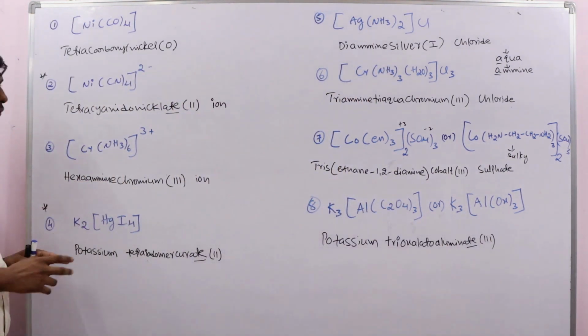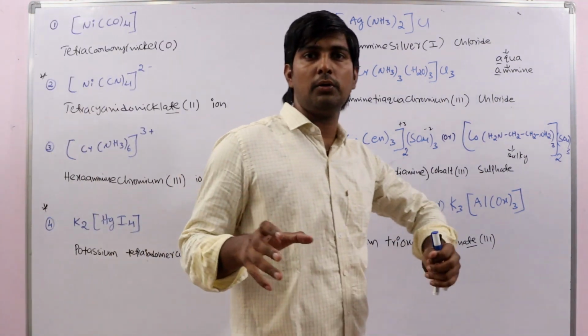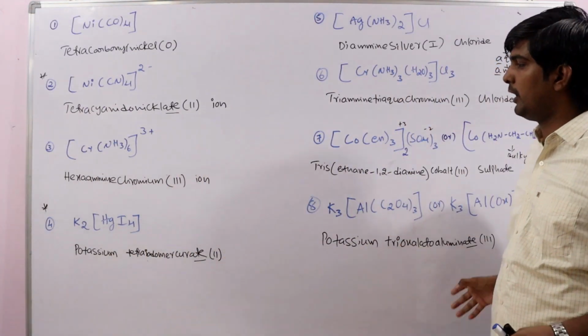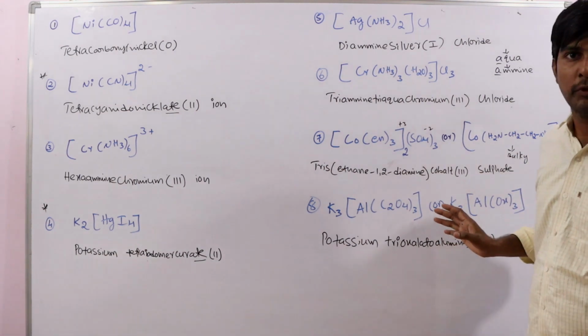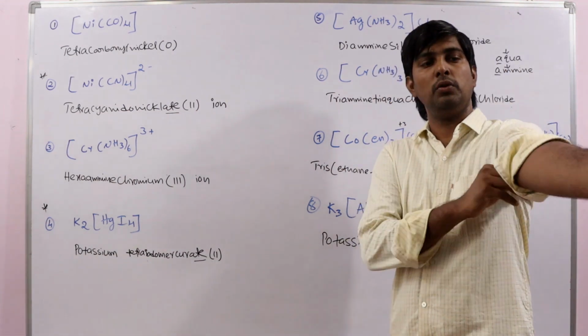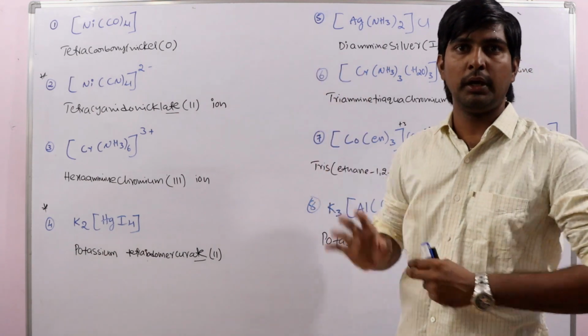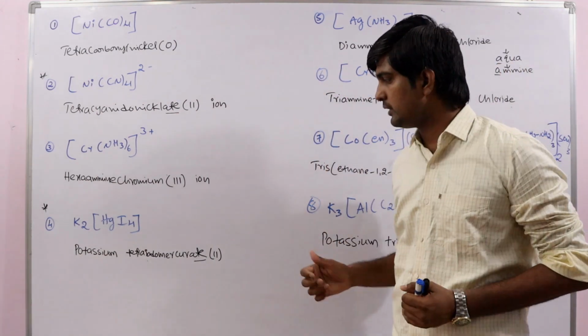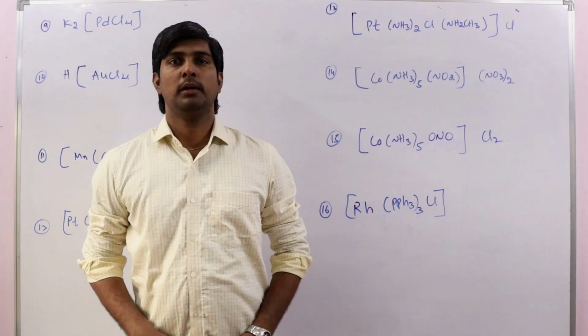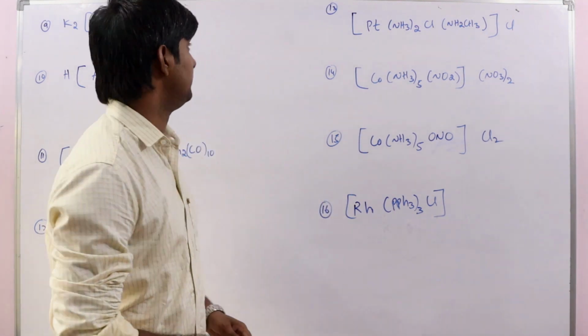Okay, so these are the different examples. If we know the rules, you can write the name for any complex very easily. So just focus on the rules, not on the examples. You can write for any molecule. Let us see some more examples also. Now let us see some other examples.